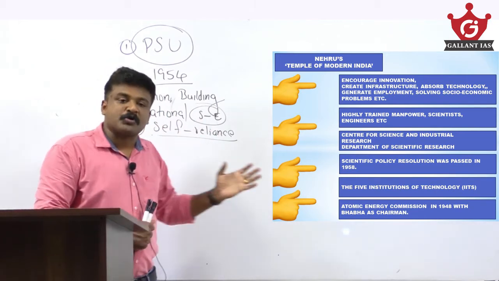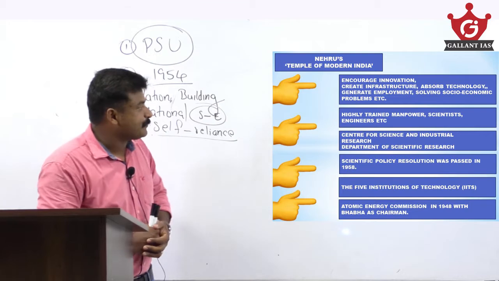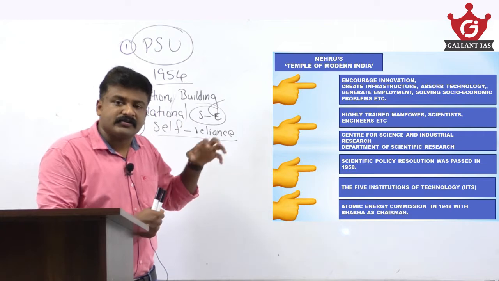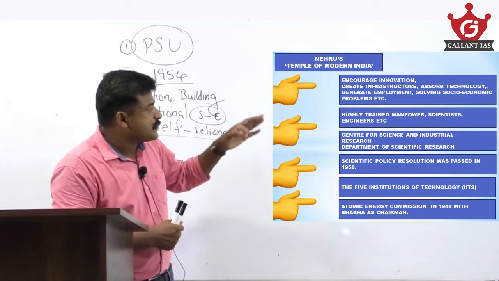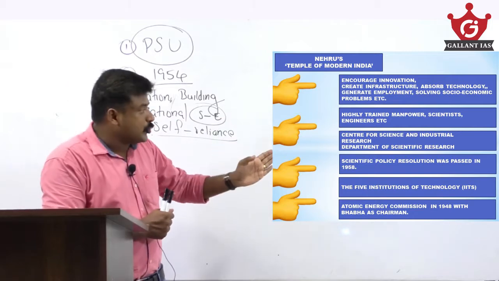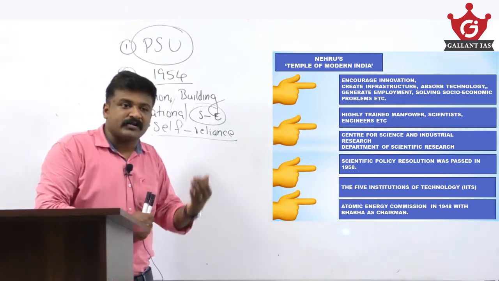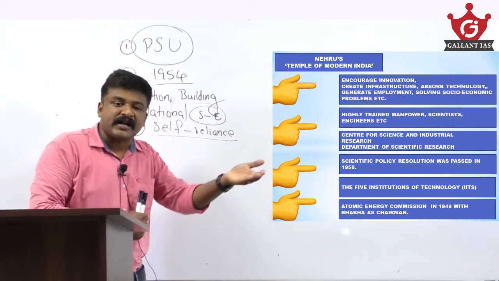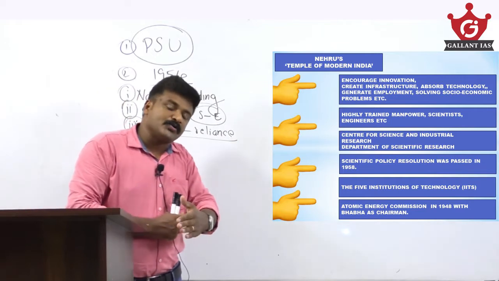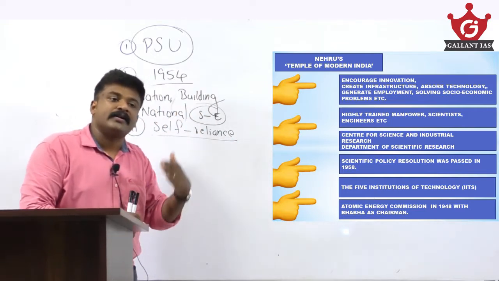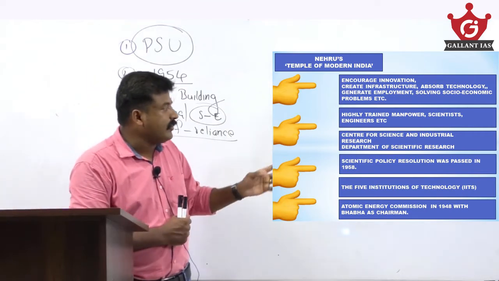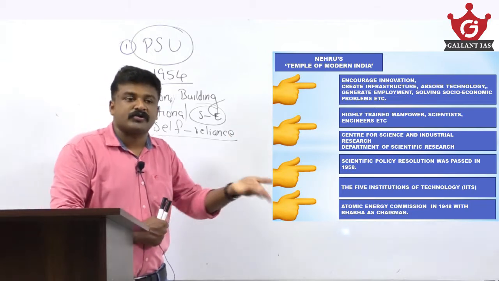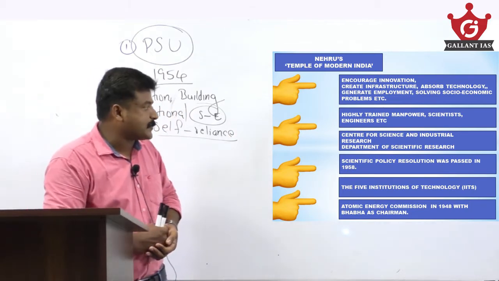He believed the promotion of these temples of modern India is essential. Without these institutions of higher learning, this goal is impossible. It is not possible to create a highly trained manpower without these institutions. On one side he focused on infrastructural development, steel and power plant developments, etc. Also, his temples of modern India included institutions of higher learning because they are required for creating trained manpower, scientists and engineers to contribute to these public sector undertakings.